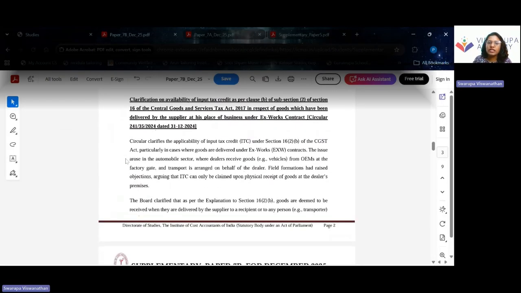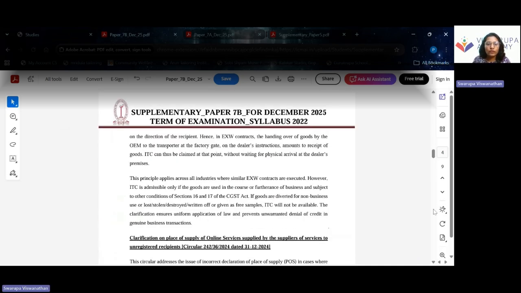Then the second one, clarification on the availability of input tax credit as per clause (b) of sub-section 2 of section 16 of the Central Goods and Service Tax Act in respect of goods which have been delivered by the supplier at his place of business under a works contract. So it is about the applicability of input tax credit as per section 16 sub-section 2 clause (b). Okay, so what is the clarification that is issued with respect to this?